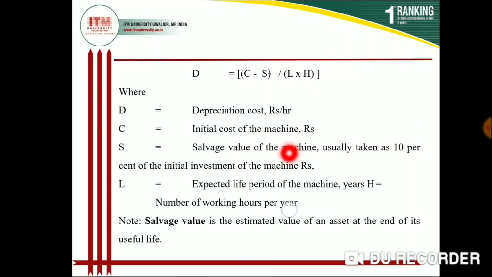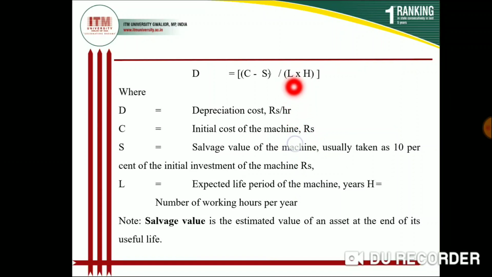Like you purchase a tractor at 5 lakh rupees, so 5 lakh is C. S is the salvage value, which is equal to 10% of the initial cost of the machine. Suppose you buy your tractor at 5 lakh rupees, then 10% of 5 lakh is 50,000. So S will be 50,000 rupees.